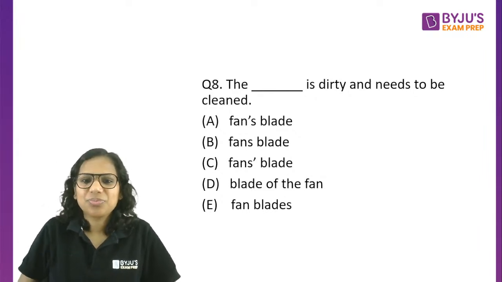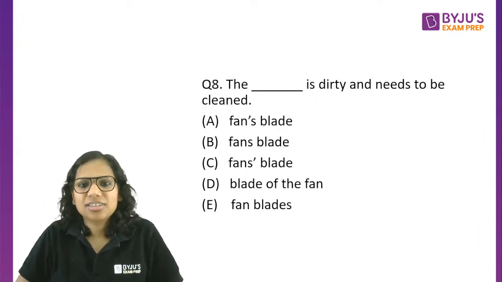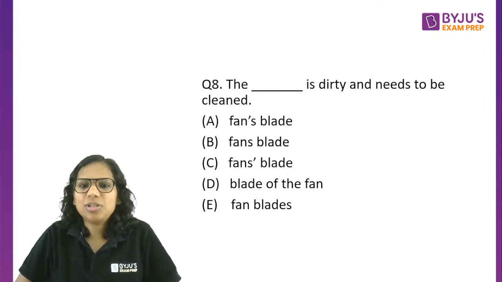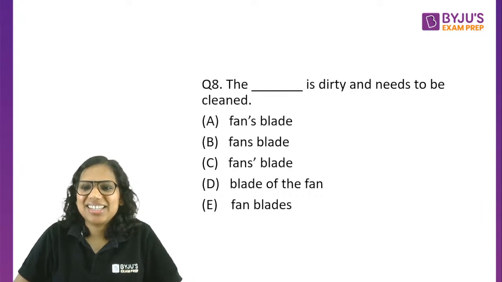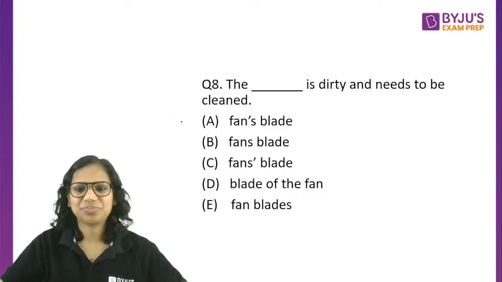C. C says fans' blade. Fans, plural, and then an apostrophe, and then blade. Does that make logical sense? If there are multiple fans, they cannot have one blade, isn't it?